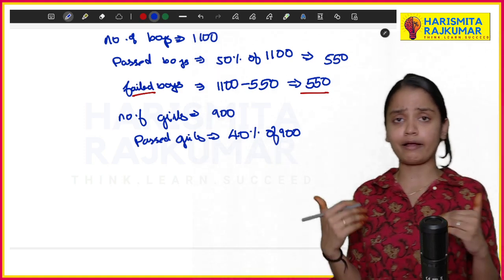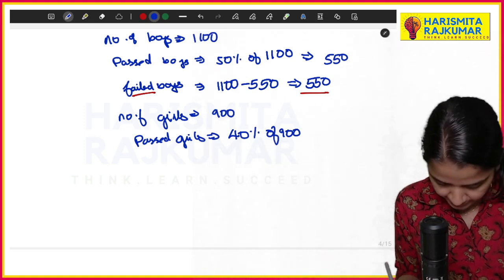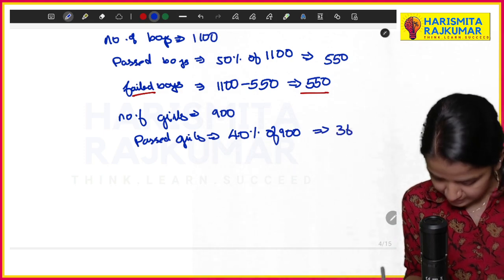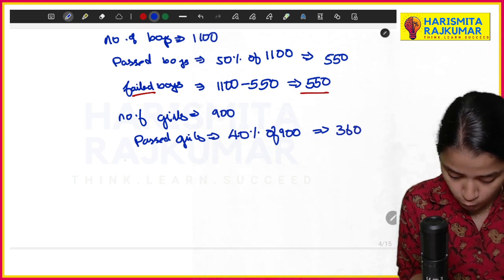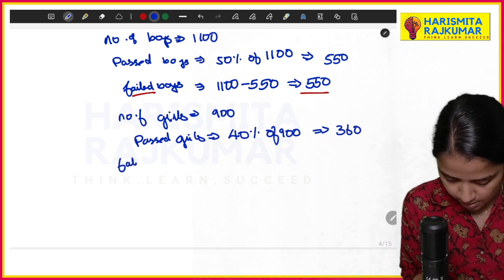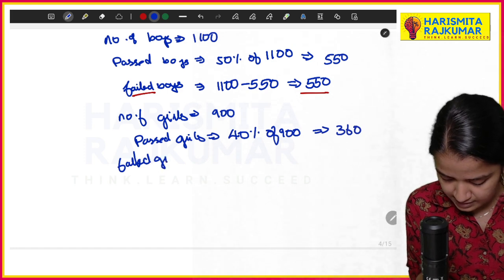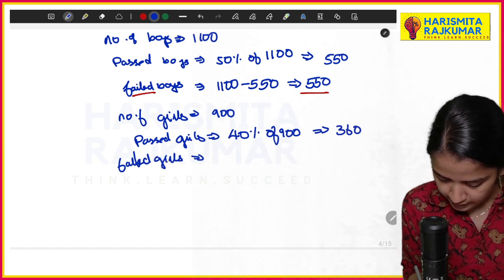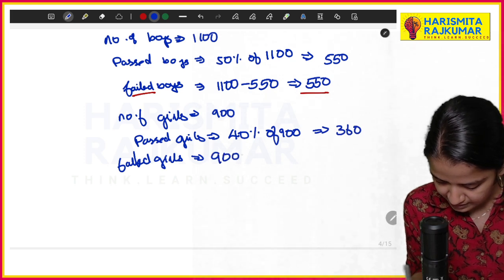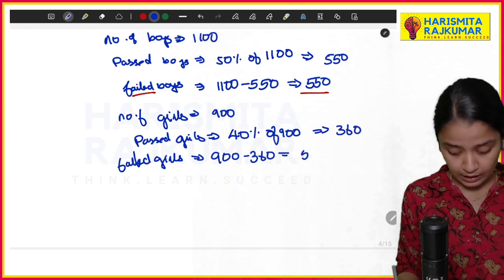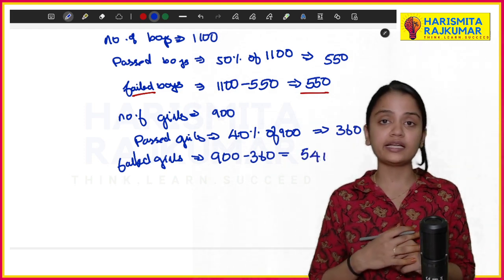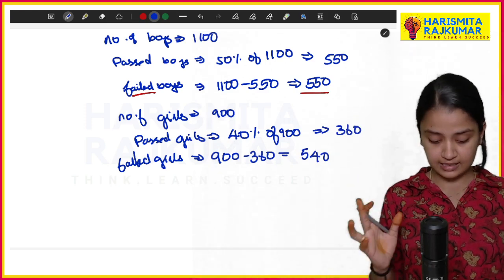It is 40 by 100 into 900, so you will get your answer as 360. This 360 is the number of passed girls. Now failed girls is nothing but 900 minus 360, so you will have 540. So 540 is the number of girls that failed.